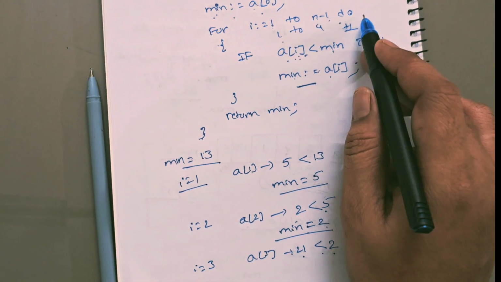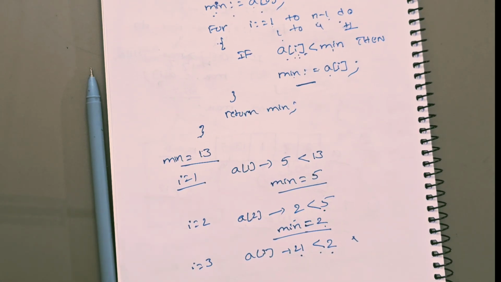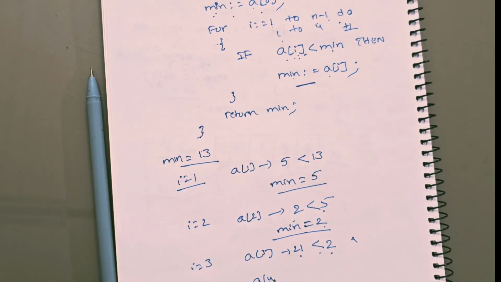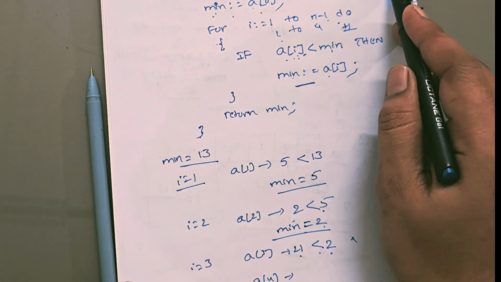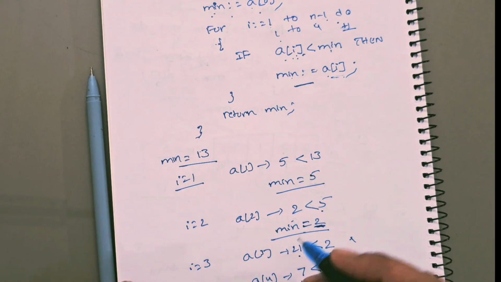Again, I will be incremented by 1. That is I is equal to 4. So a of 4, what is that? A of 4? 7. Is 7 less than, what is minimum? Minimum value? 2 only, right? Is 7 less than 2? No. Condition returns false. So this statement will not be executed.